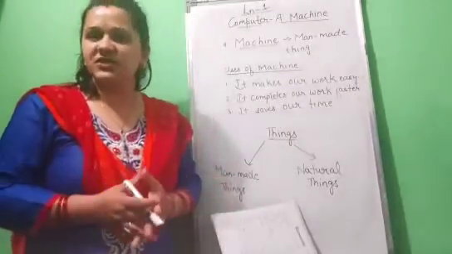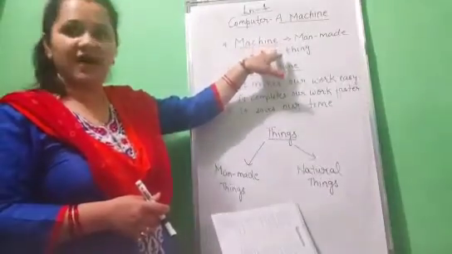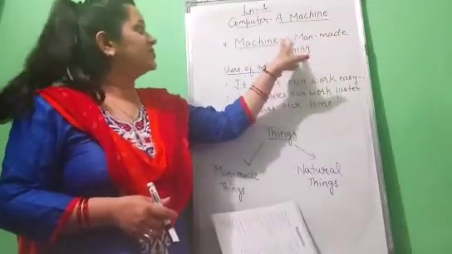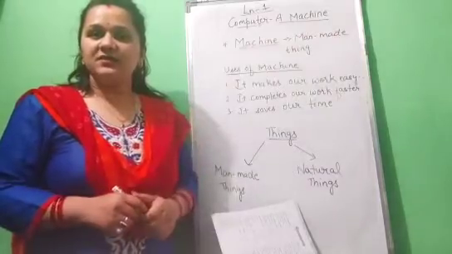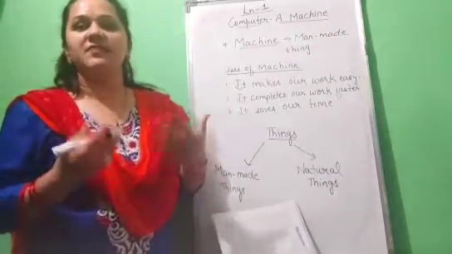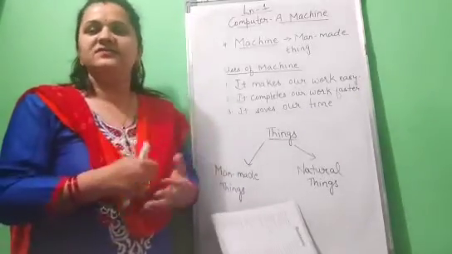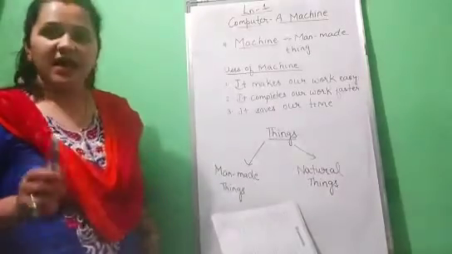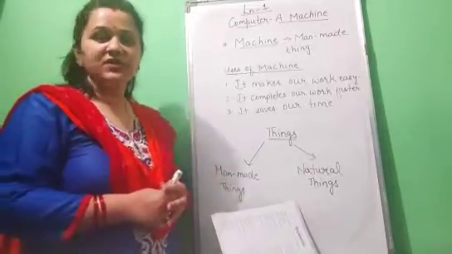Now what is a machine? We have studied that machines are man-made things. Why are they man-made things? Because most of the machines are made by us. We made them. That is why it is called a man-made machine. Now, why do we use machines? What are the uses of a machine?